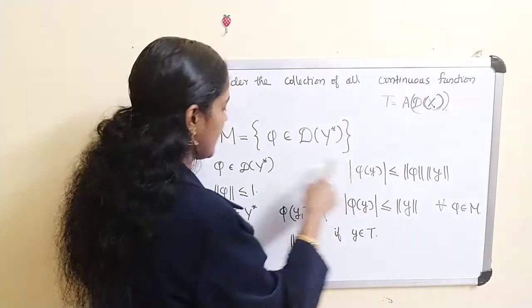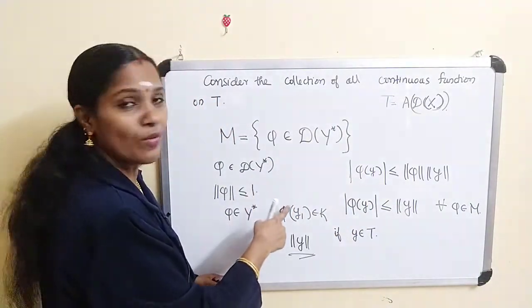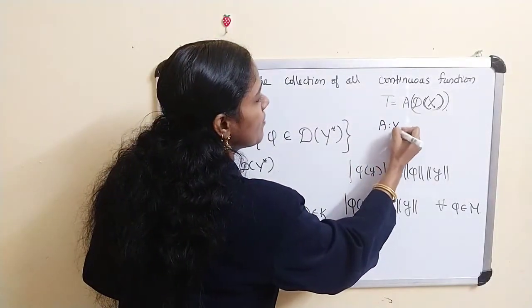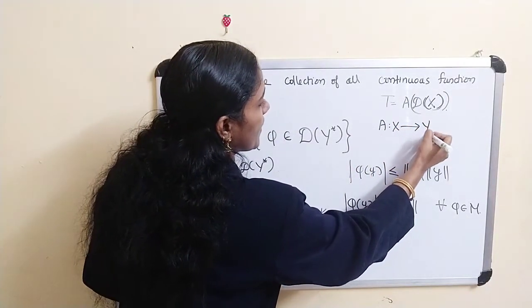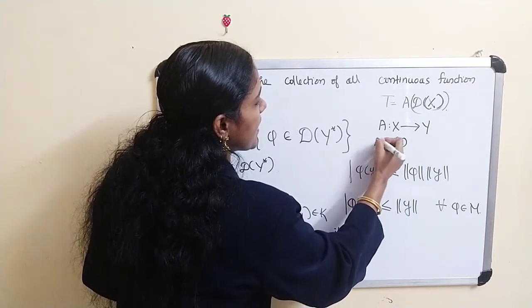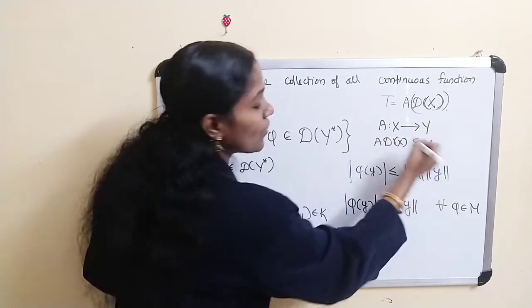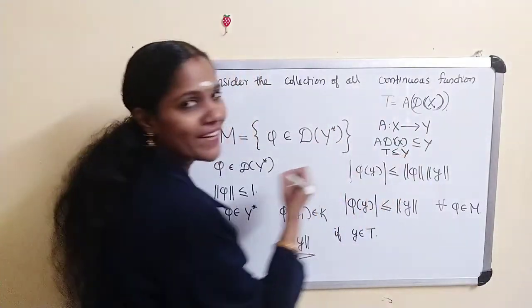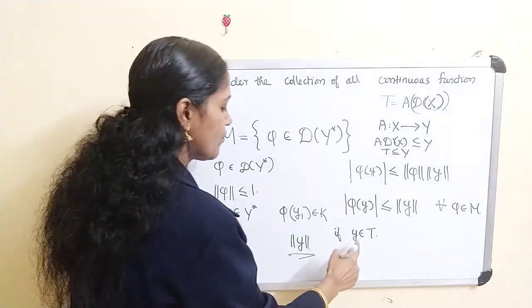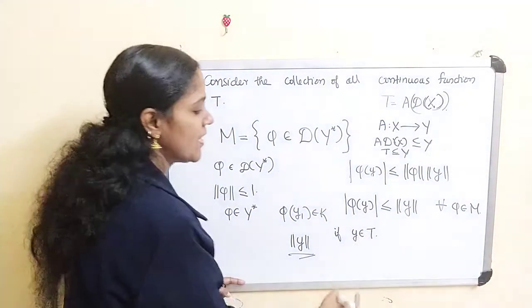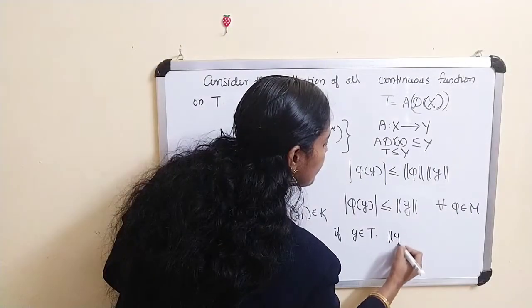Our y belongs to Y, and our map A is a map from X to Y, and if we consider dx, clearly A dx is a subset of Y. So T is a subset of Y. Therefore if we take some y belonging to T, what about the norm of y?